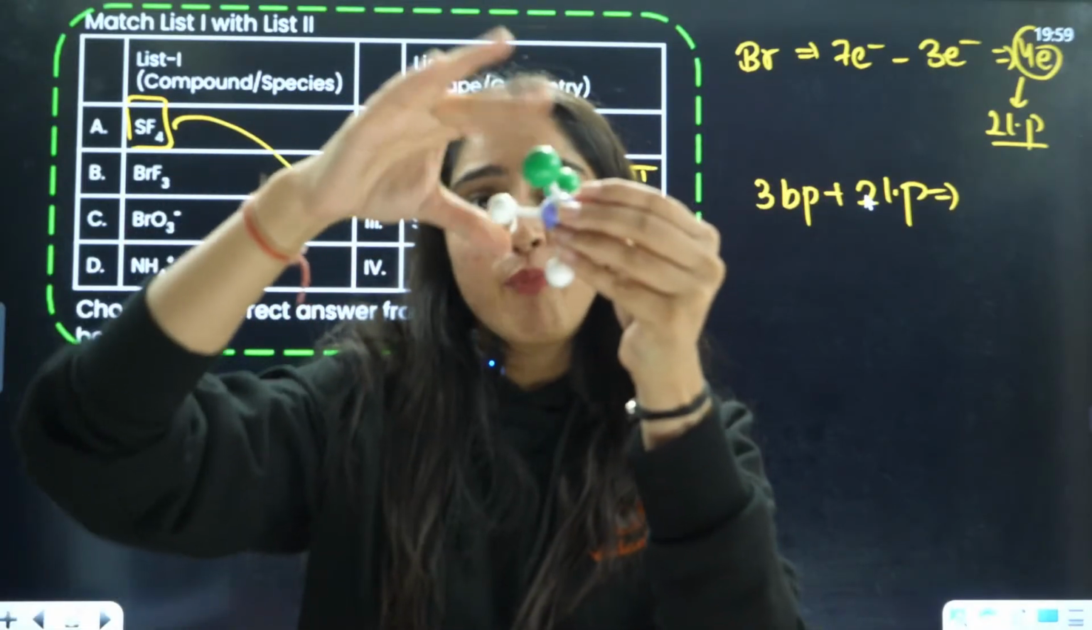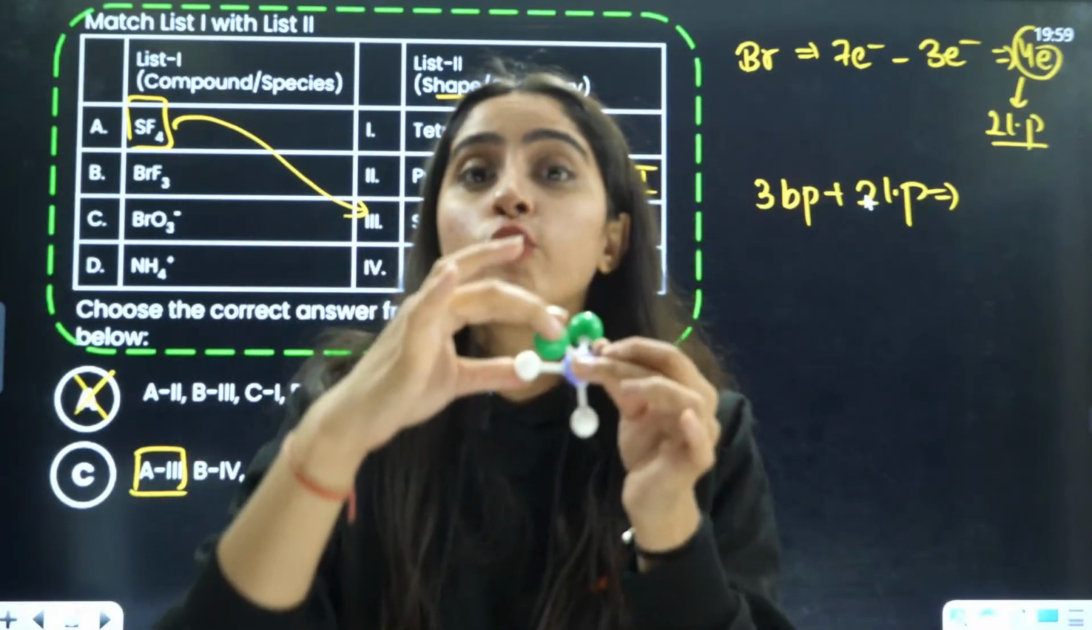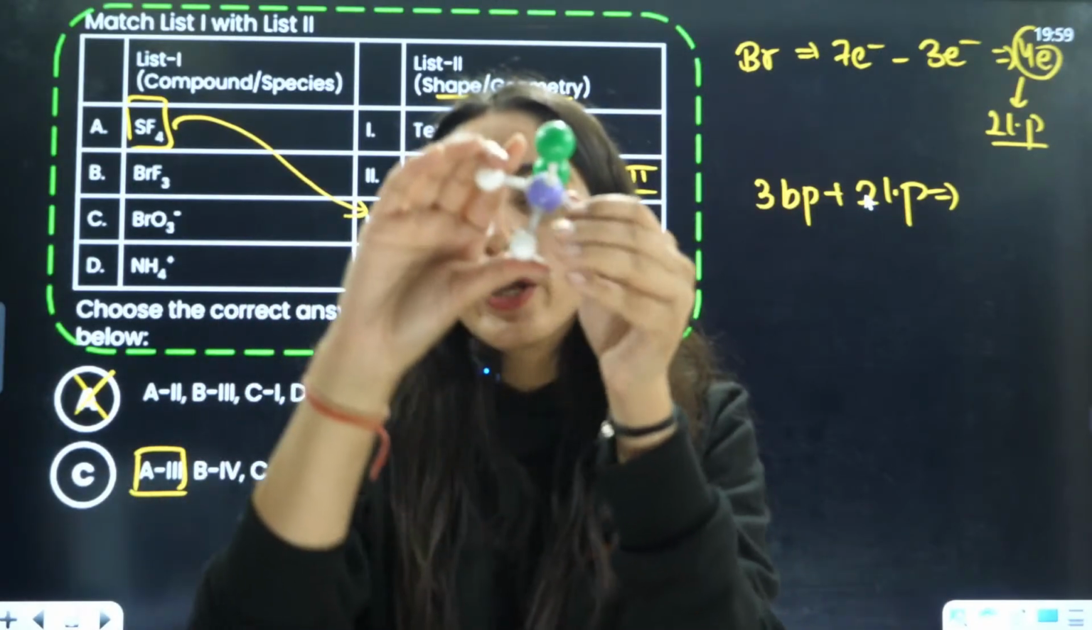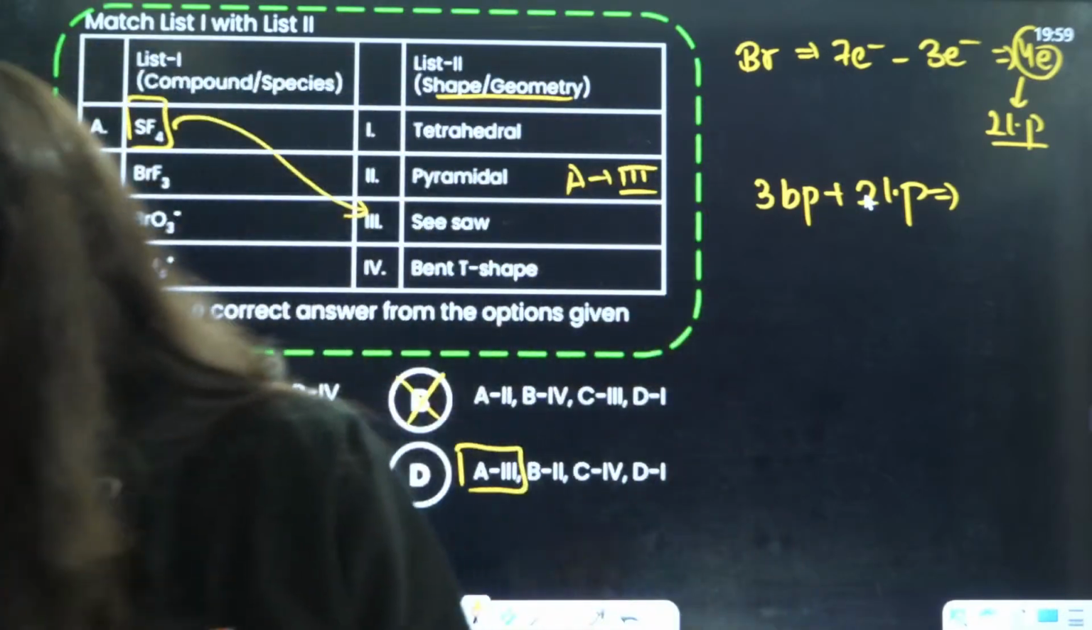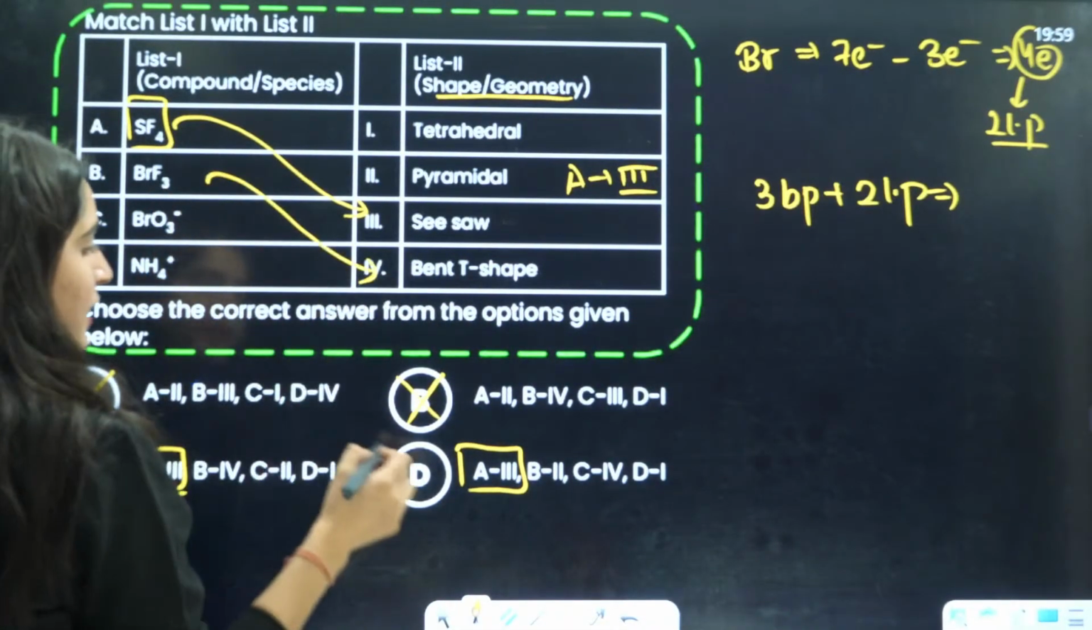They are going to repel the bond pair. Lone pair repulsion was maximum. Then you have lone pair, bond pair. That is why this is going to be slightly bent. So that is going to be bent T shape, right? So B is 4.